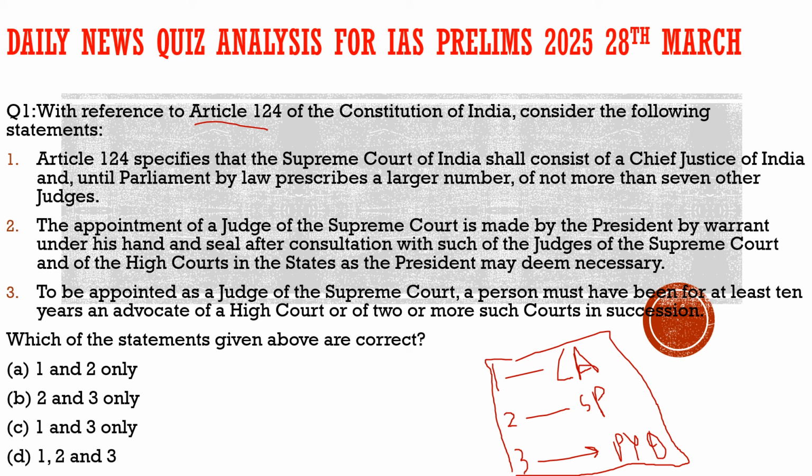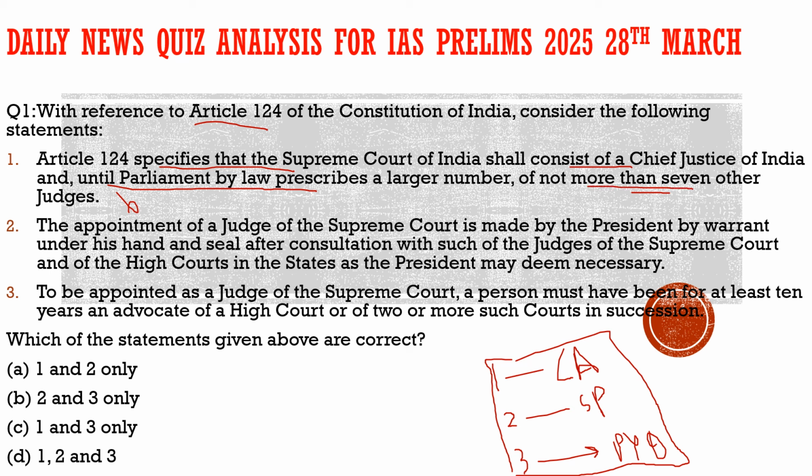As you can see, the question says, with reference to Article 124 of the Constitution of India, consider the following statements. First statement: Article 124 specifies that the Supreme Court of India shall consist of a Chief Justice of India and, until Parliament by law prescribes a larger number, not more than 7 other judges. No, it is not only 7 now, it has been increased. So because of this 'not more than 7 other judges', the statement becomes incorrect.